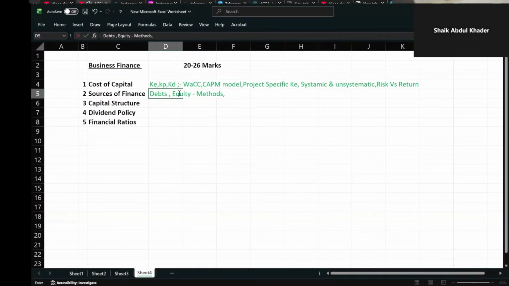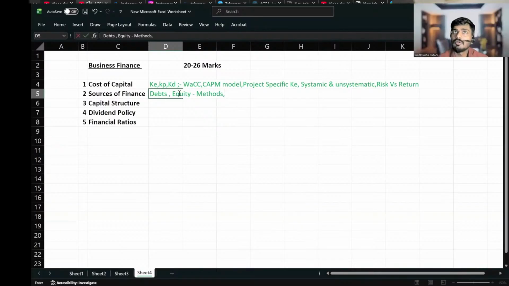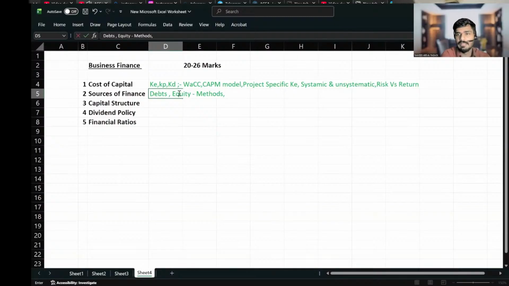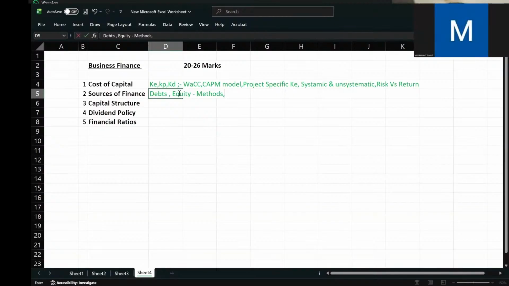Rights issue, placing, bonus issues. Rights issue is there. Then placing, yes, private placing will be there, like we can privately give shares. Public offer, in the stock market, we can.